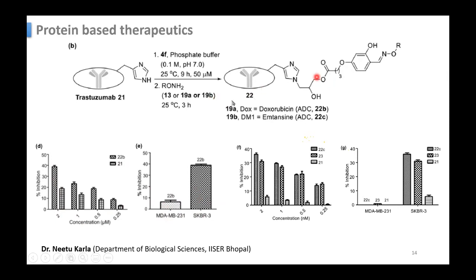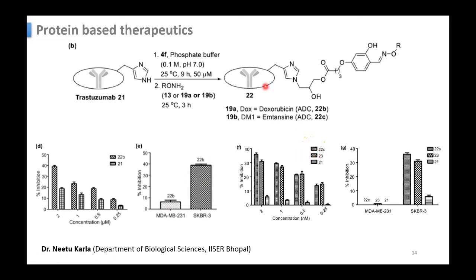22B, this antibody drug conjugate, only inhibits SKBR3, the positive cancer cells, and very little in the negative ones. And this is with 22C, which is emtansine. 23, now this is important, this 23 is Kadcyla. Kadcyla is the medicine used for breast cancer.